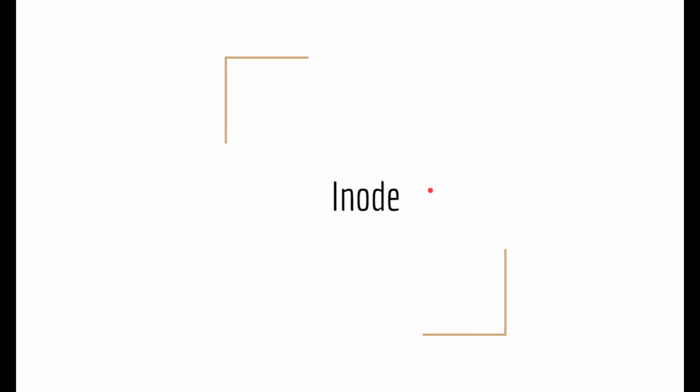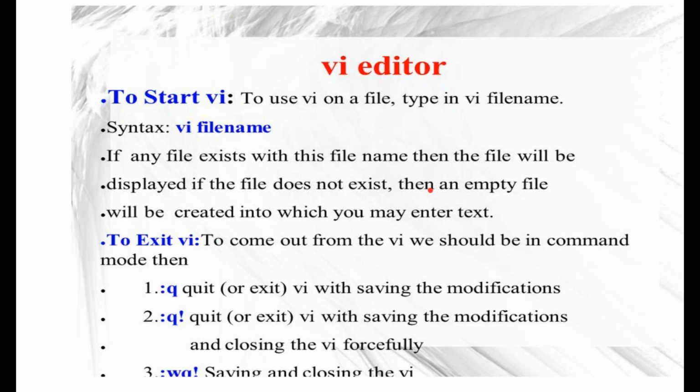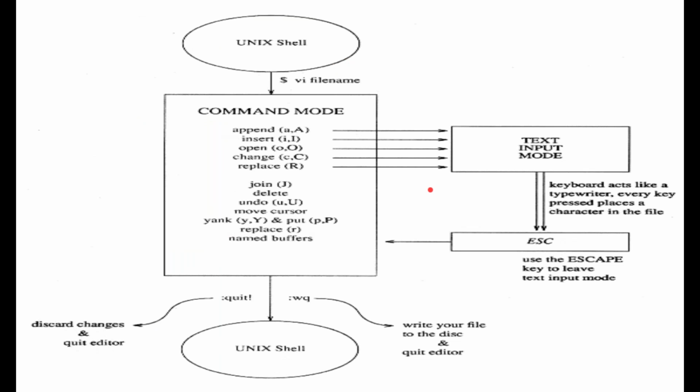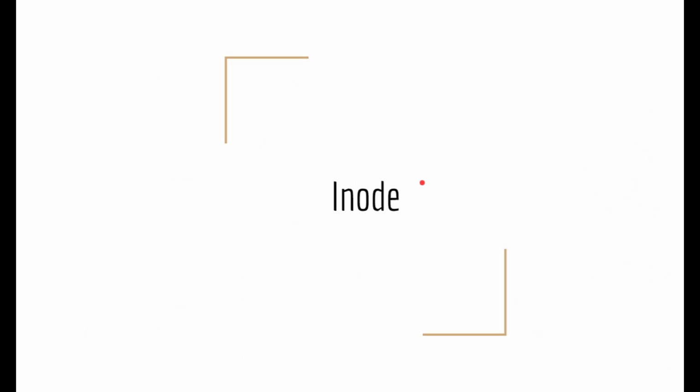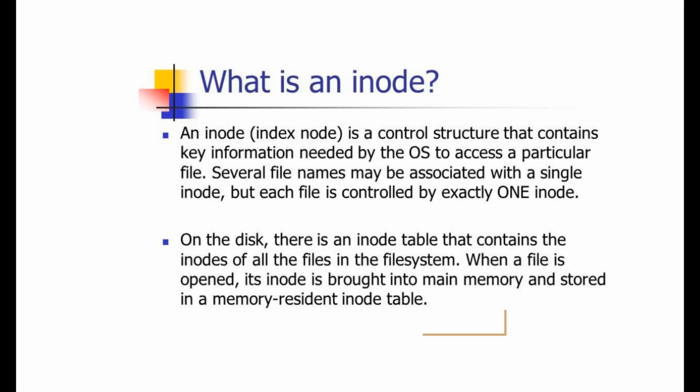Fine. Then the next topic. So this is over with your VI editor and various modes, how to work in your various modes and how to move from one mode to another. The next one is your inode, one of the important topics. I've already told you what we mean by inode. Inode is nothing but the index node. It is a control structure that contains key information needed by the operating system to access a particular file.